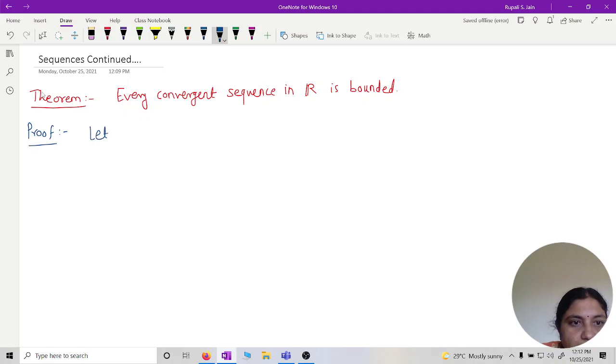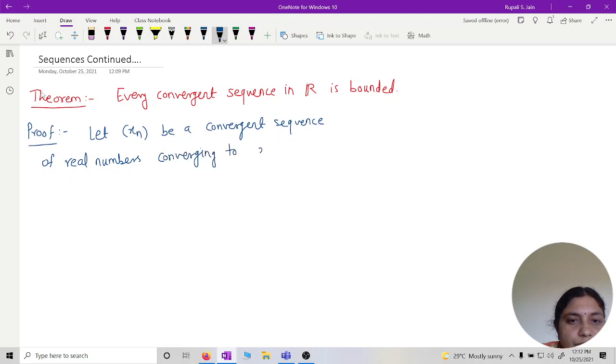Let xn be a convergent sequence of real numbers converging to x belongs to R. That is, xn converges to x.